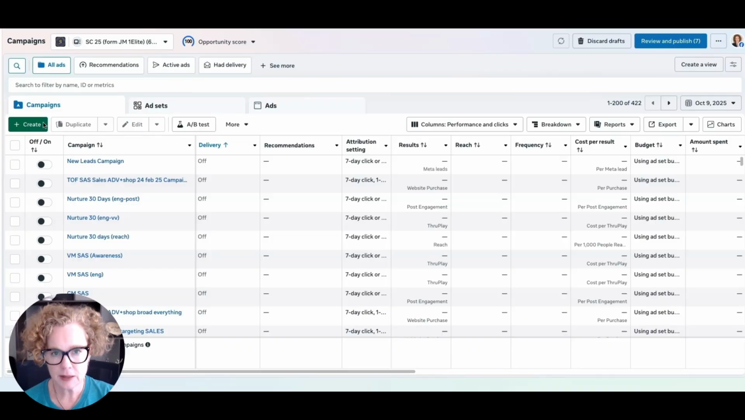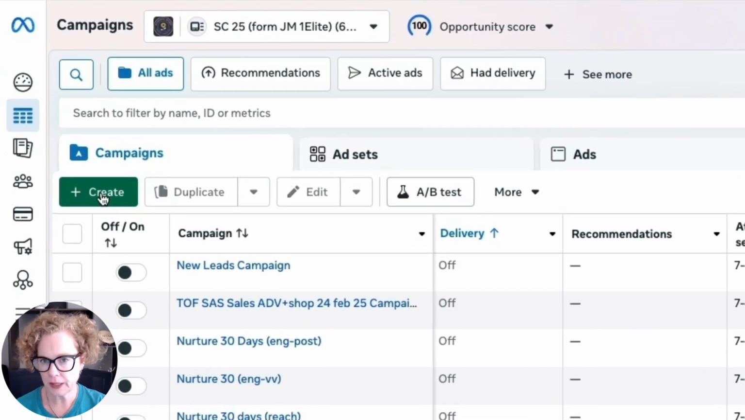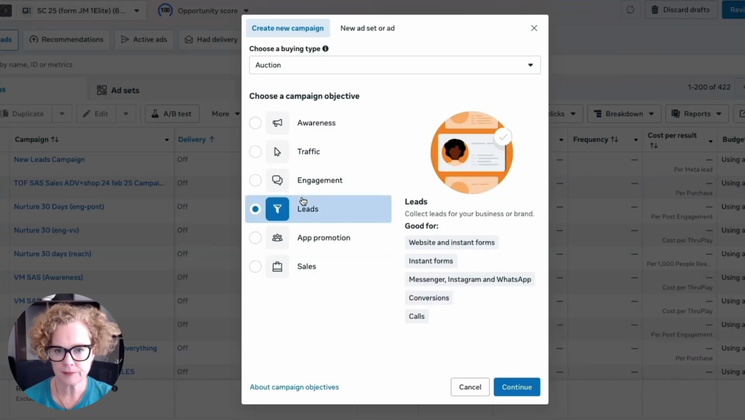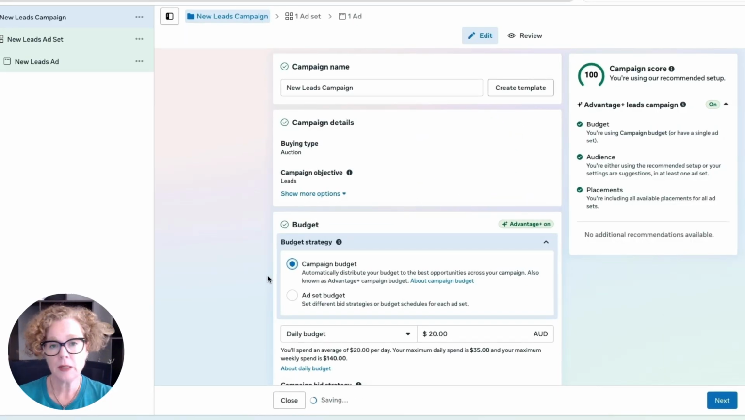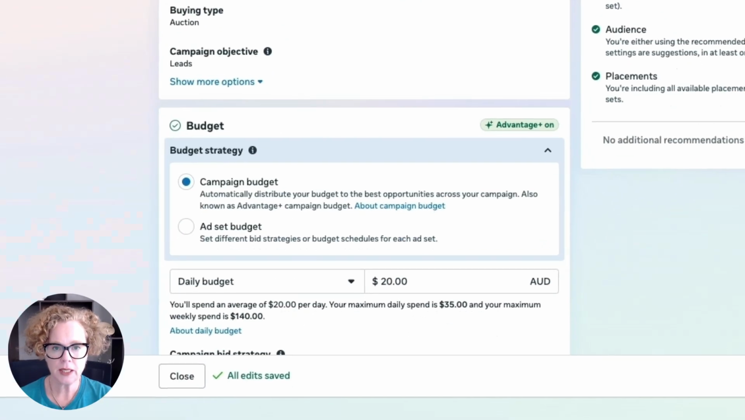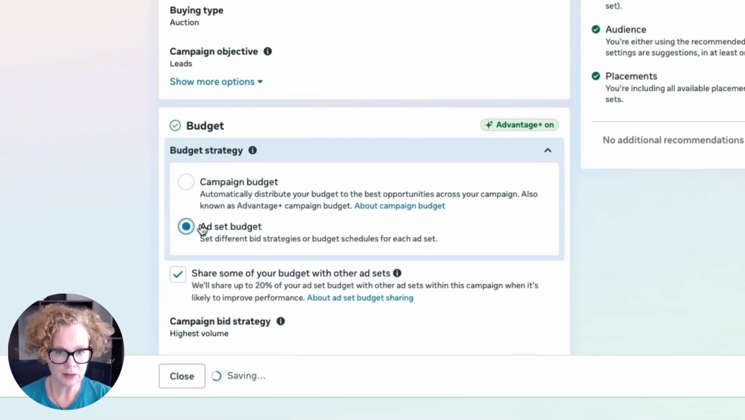Here we are in Ads Manager. Click the green Create button and select Leads. Continue. So here we are at the campaign level. You would give it a relevant campaign name so that you can easily identify it. Come down and we'll select our ad set budget. So that's just changing it from a campaign budget.